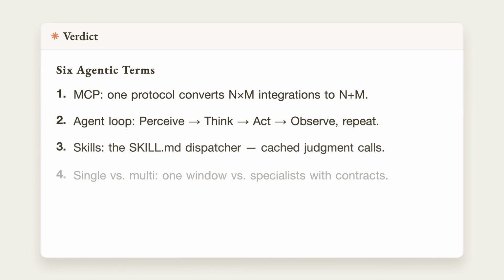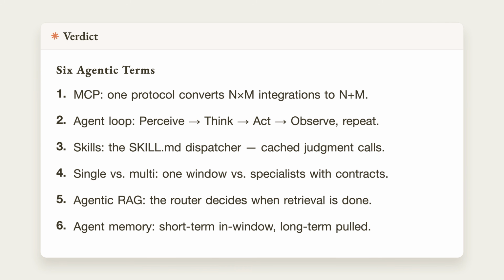6 terms, 6 design decisions. MCP is infrastructure. Once you have it, glue code stops multiplying. The loop is a guarantee. What observe puts back is all the model ever knows. Skills turn ad hoc routing into a repeatable contract. Multi-agent underestimates the cost of inter-specialist coordination. Agentic RAG replaces always retrieve with retrieve when it earns it. And memory's pull distinction is what most teams miss first.